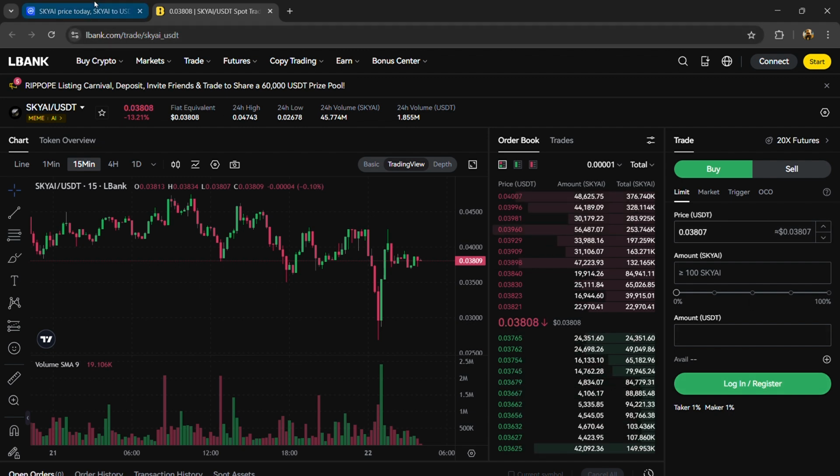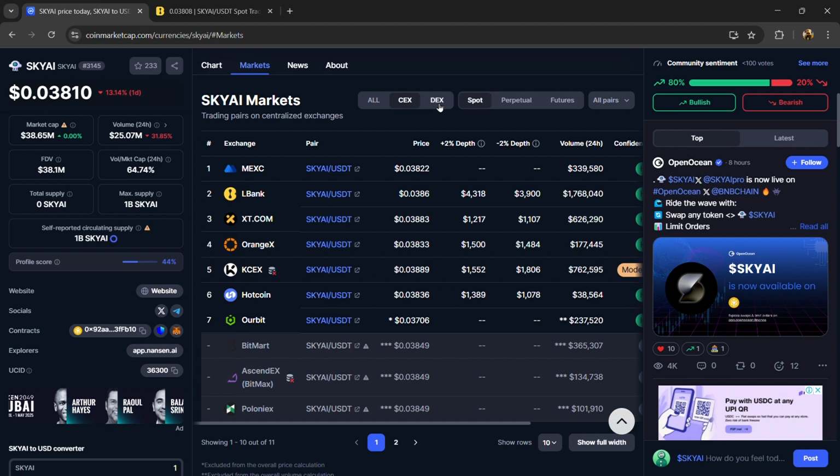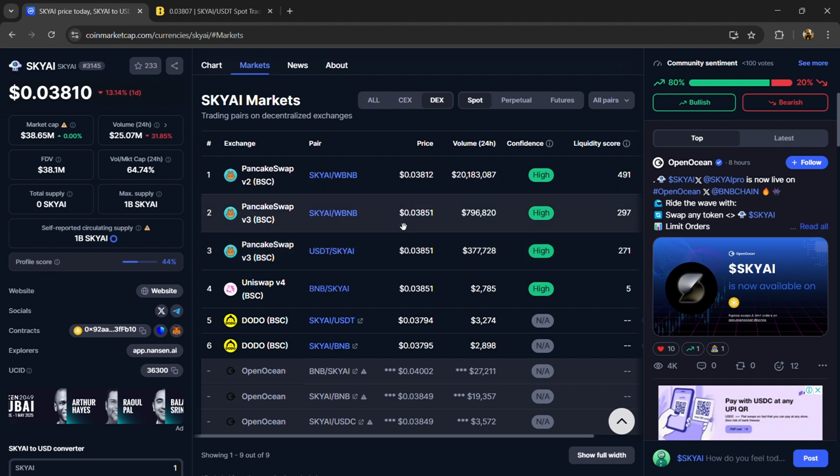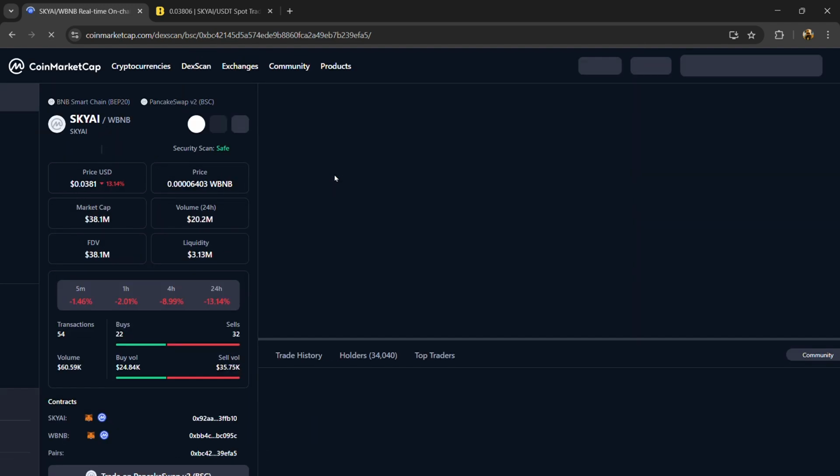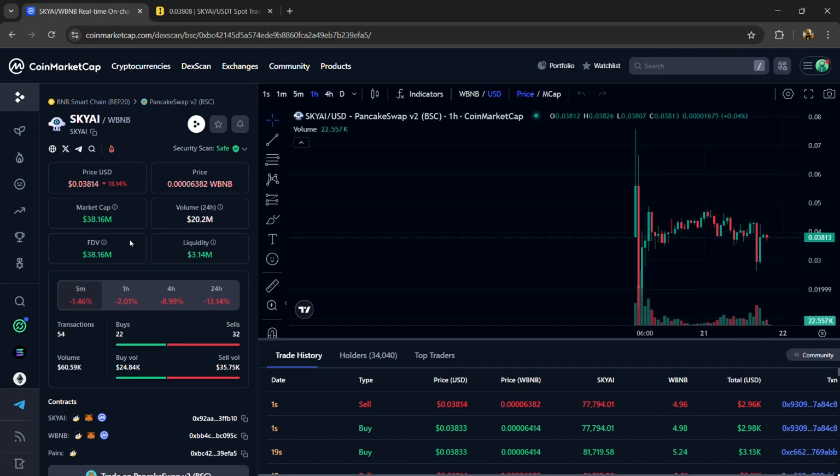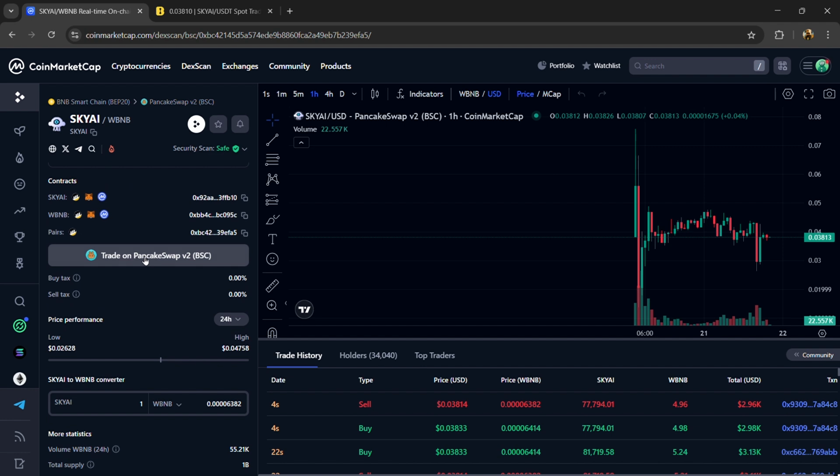Now, if you want to buy and sell this coin on decentralized exchanges, then click on DEX. Here you can buy and sell this token on PancakeSwap, Uniswap, Dodo and other exchanges. Now I will buy and sell this token on PancakeSwap. Then click on this pair and go to trade on PancakeSwap V2.